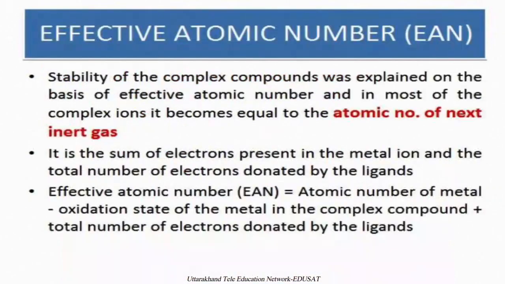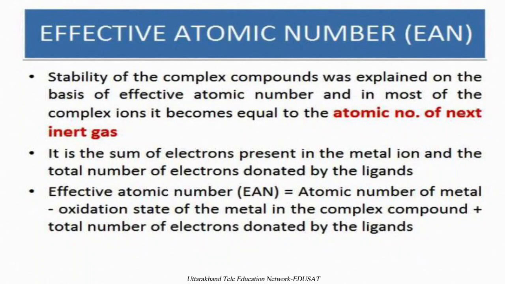One of the important aspects of coordination compounds is effective atomic number. What is effective atomic number? It depends upon the stability of a complex compound: what particular type of configuration a coordination compound attains so that we can call it a stable compound. The stability of a complex compound was explained on the basis of effective atomic number, and in most complex ions that becomes equal to the atomic number of the next inert gas.